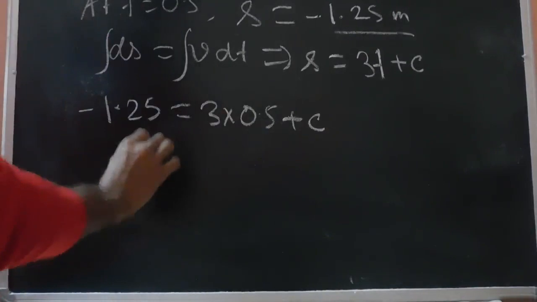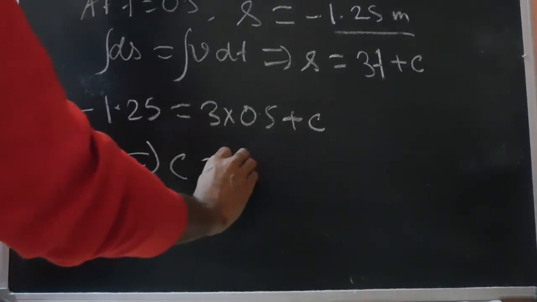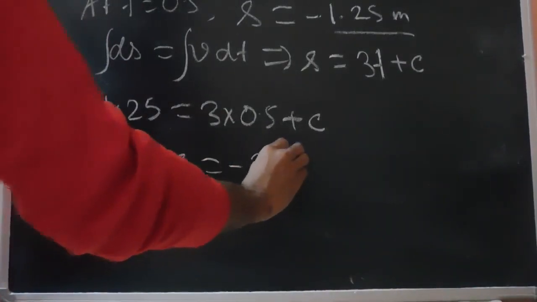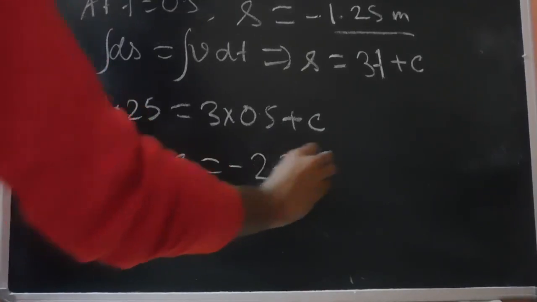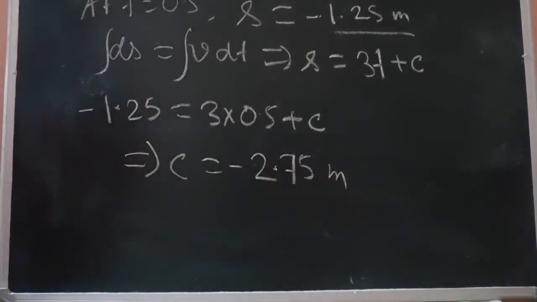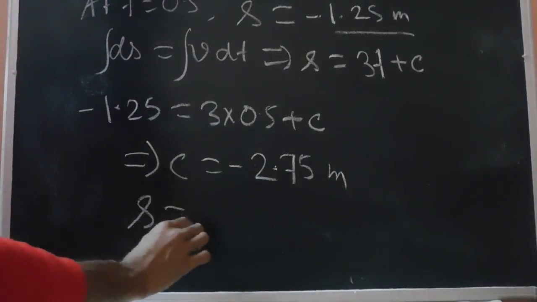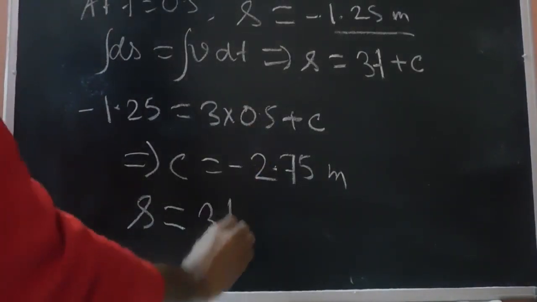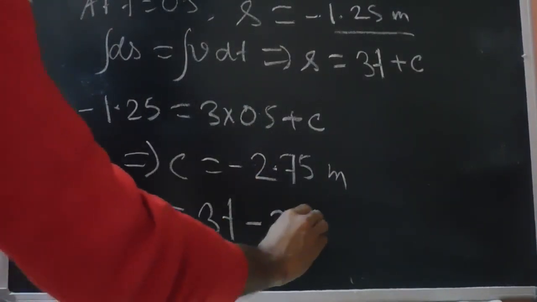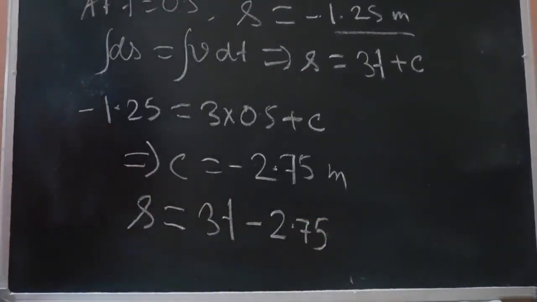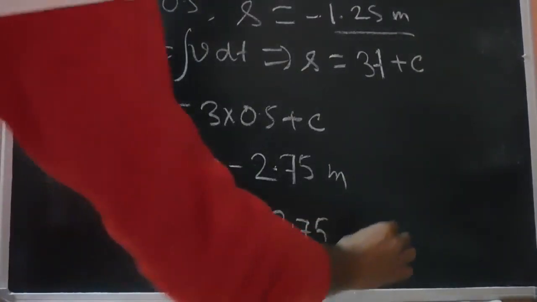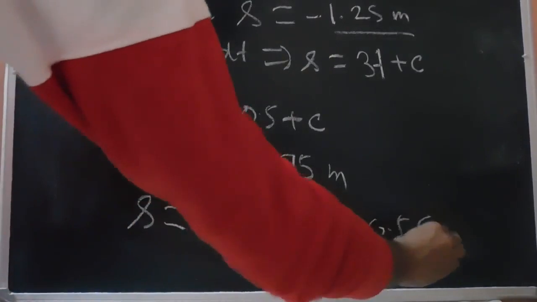From this we find c equals -2.75 meters. So the expression for s is 3t minus 2.75. This is for time varying from 0.5 to 1.